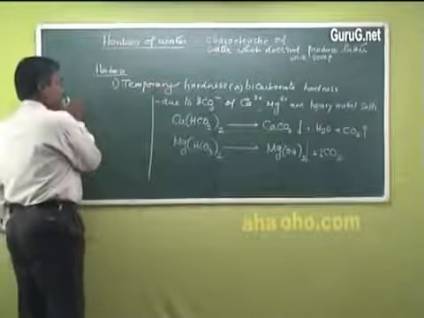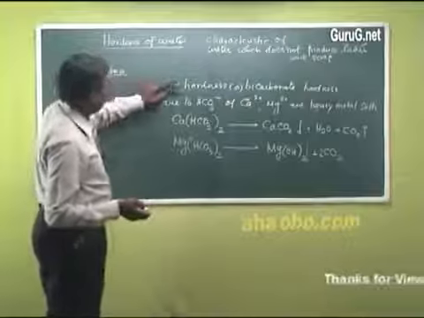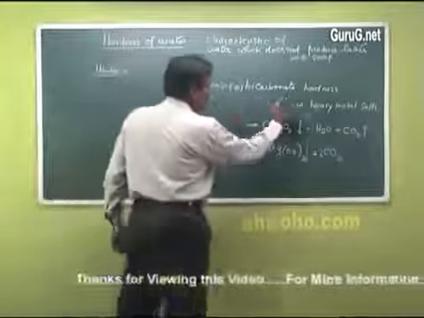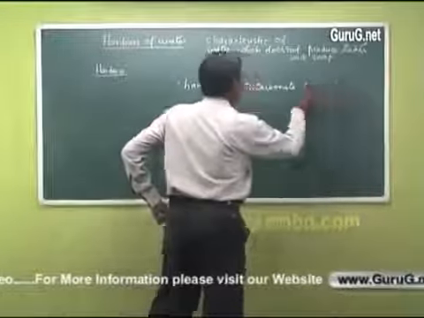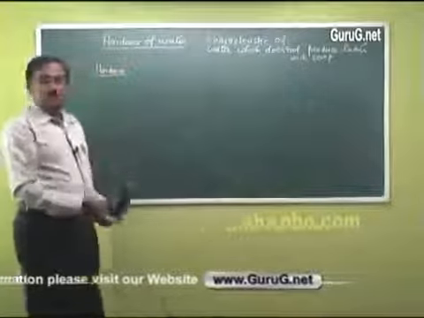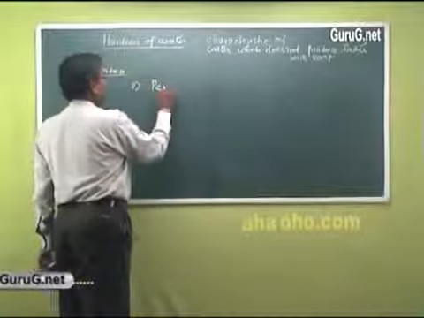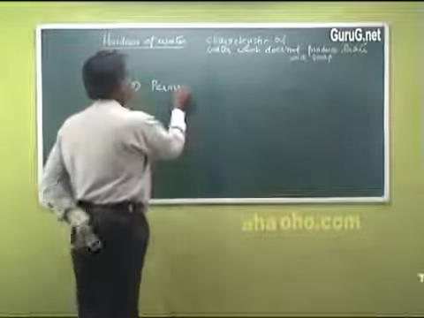The second one is permanent hardness. Permanent hardness is otherwise called non-bicarbonate hardness. It is not due to bicarbonate, it is due to chlorides and sulfates of calcium, magnesium and heavy metal salts.